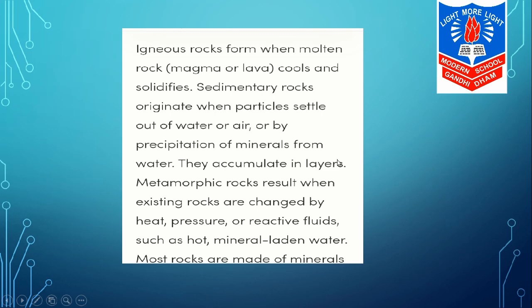Now in short, in a one-line definition: igneous rocks form when molten rock, that is magma or lava, cools and solidifies. Sedimentary rocks originate when particles settle out of water or air, or by precipitation of minerals from water, and they accumulate in layers. And metamorphic rocks result when existing rocks are changed by heat, pressure or reactive fluids such as hot mineral-laden water.